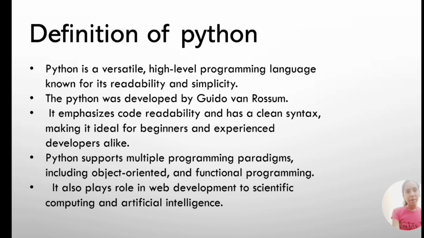Definition of Python. Python is a versatile, high-level programming language known for its readability and simplicity. Python was developed by Guido van Rossum. It emphasizes code readability and has a clean syntax, making it ideal for beginners and experienced developers alike. Python supports multiple programming paradigms, including object-oriented and functional programming. It also plays a role in areas from web development to scientific computing and artificial intelligence.